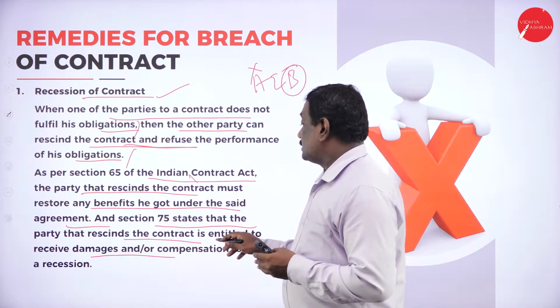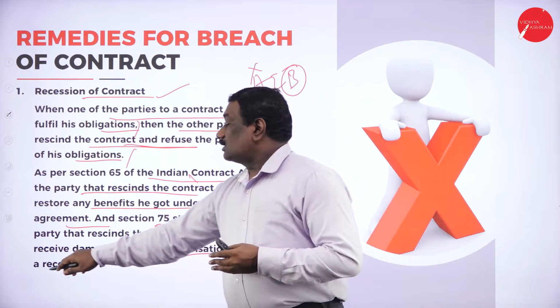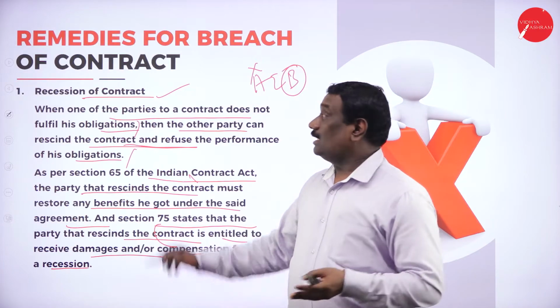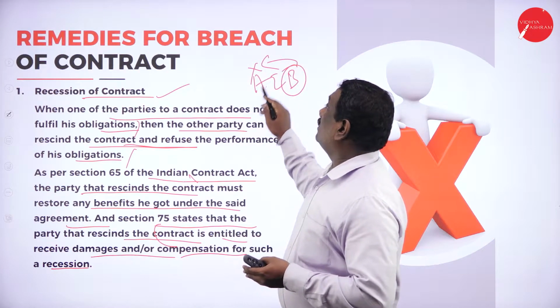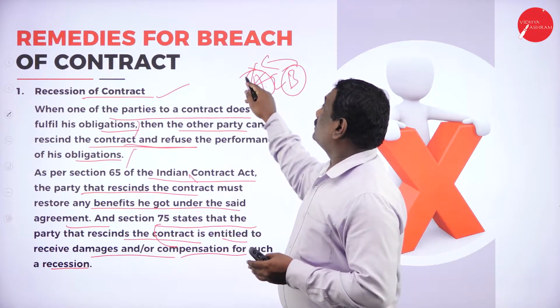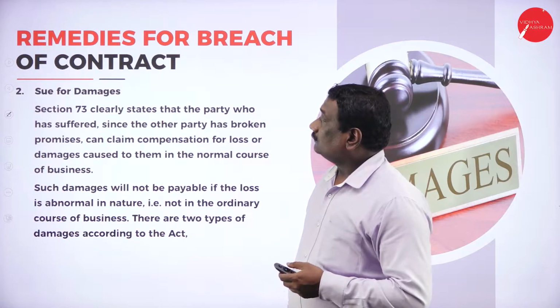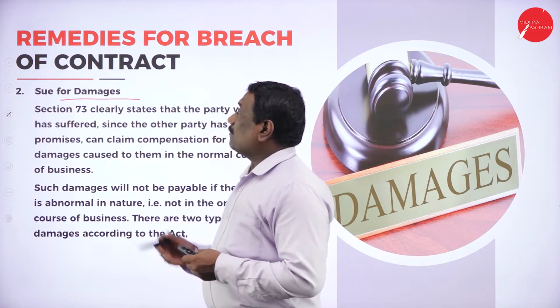So here it says the contract is entitled to receive the damages or compensation for such kind of rescission from party A. So B can get the rescission from party A because A has violated the rules and terms and conditions, and thereby he is not meeting them. Second thing is sue for damages.